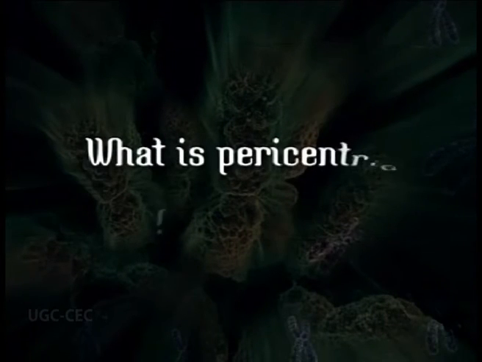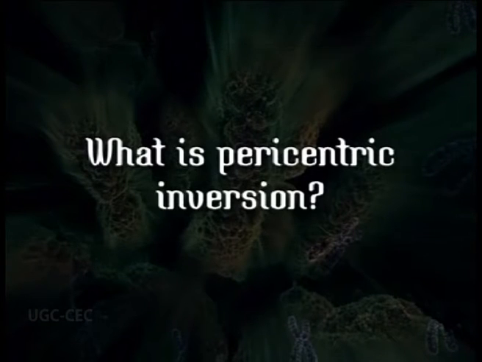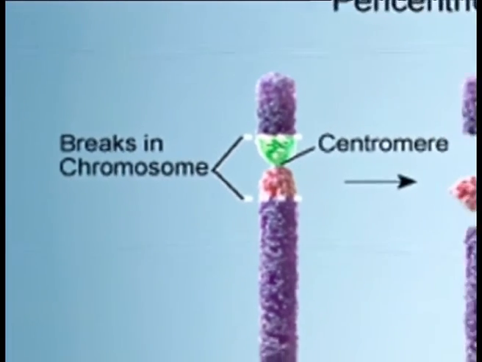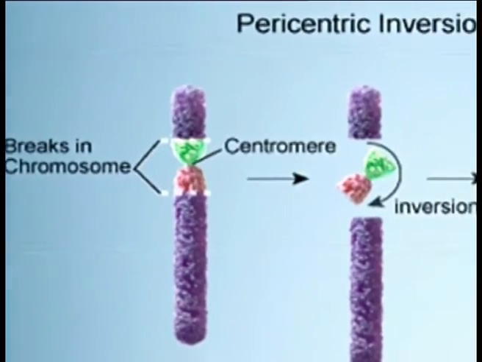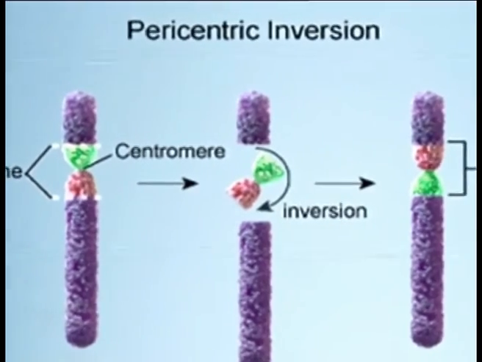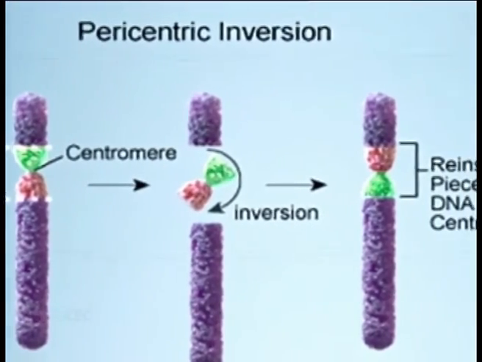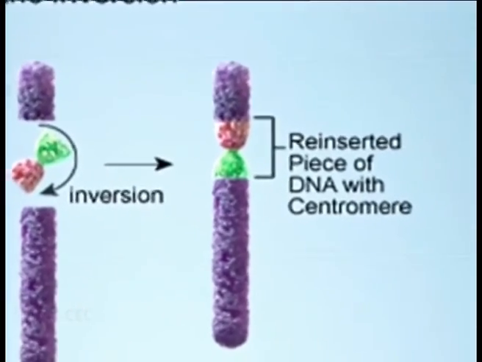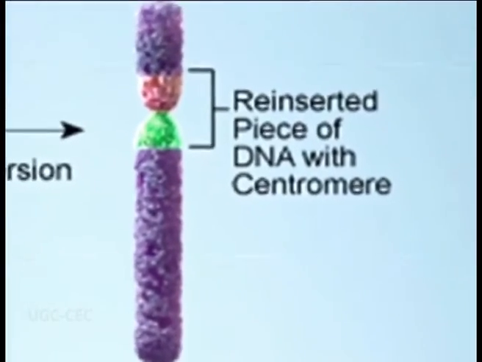Then what is pericentric inversion? Pericentric inversion means when breakage takes place in both arms of the chromosome, in the long arm as well as the short arm, or for example in a metacentric chromosome, in both the arms the breakage takes place.